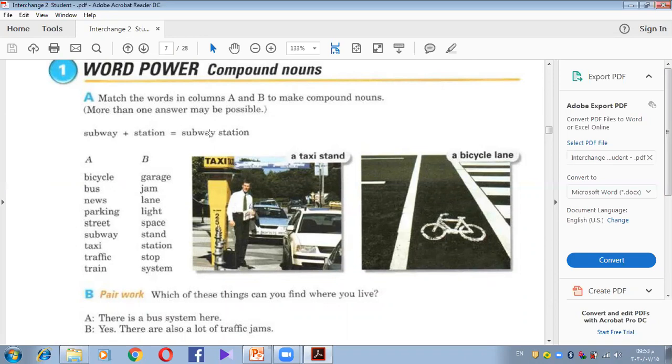So it's the name of the station. We can have taxi stand. It's like the station for the taxi. Bicycle lane. Okay, so it's the lane where only the bikes can be seen. So it could be for cars, could be for bicycles, could be for trucks or any. So I want you to match the words here in A with words from B to get the compound noun, okay?